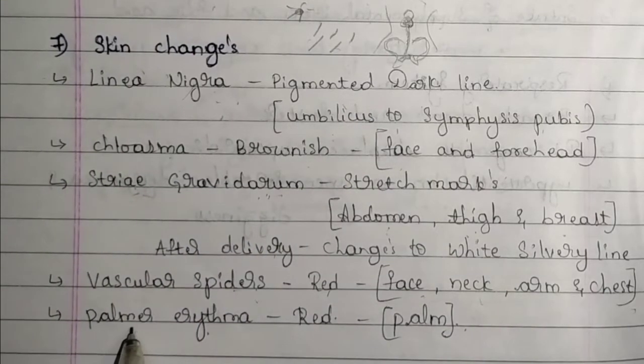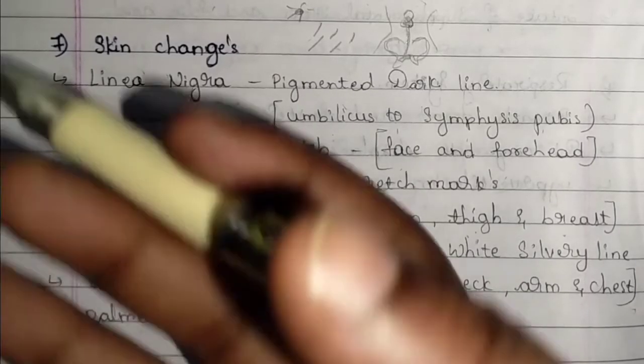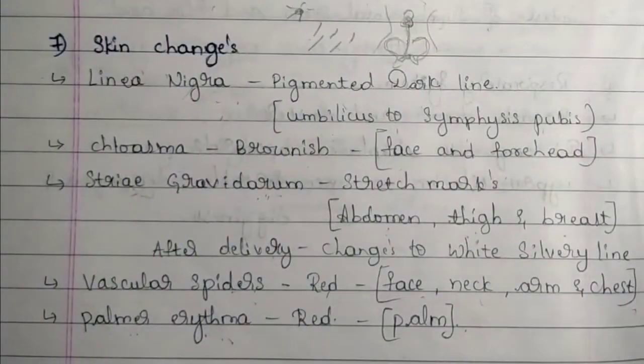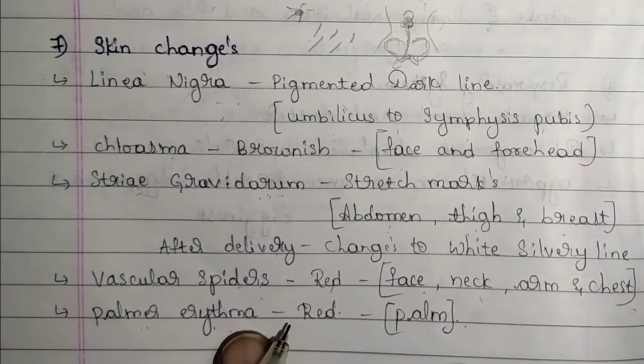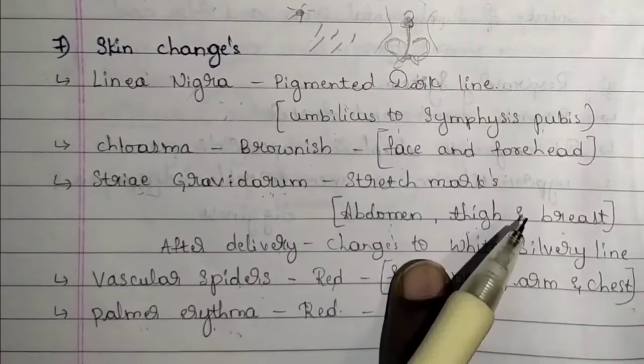And next, palmar erythema. This is seen in the palms, this region, and it is red in color. Here there will be red discoloration that can be seen, and that is palmar erythema. These are the skin changes that can be seen in pregnant women.